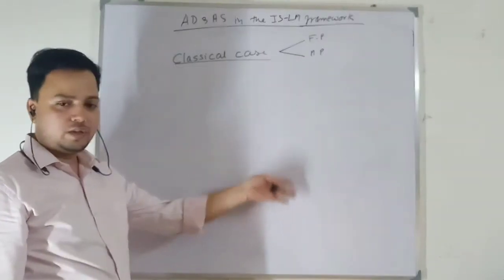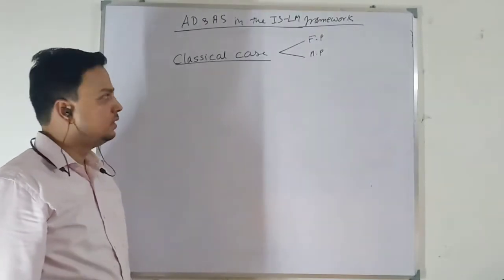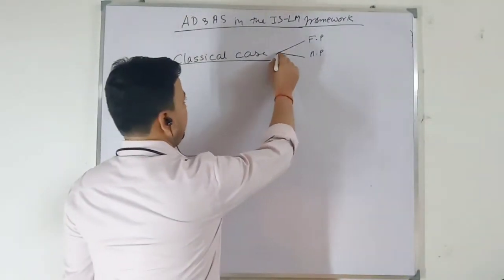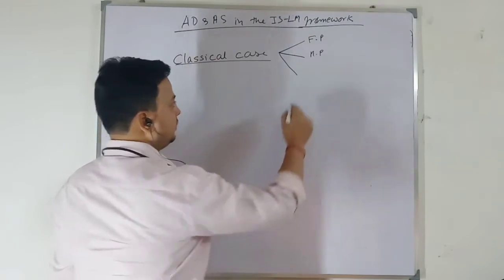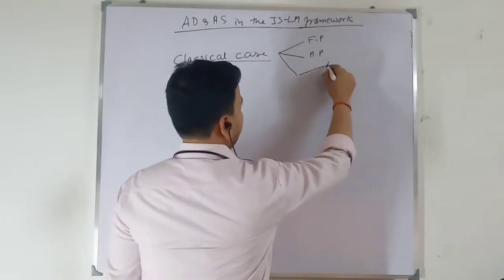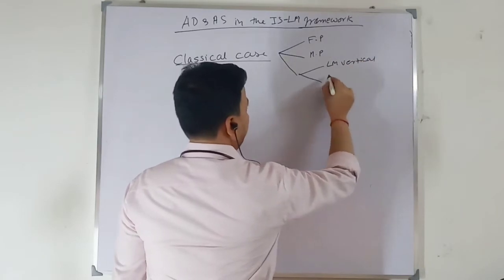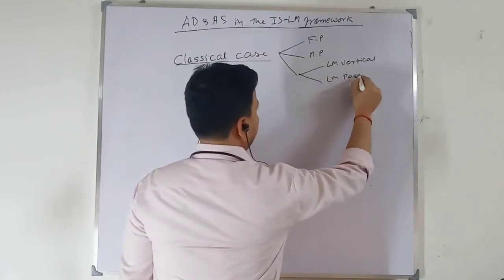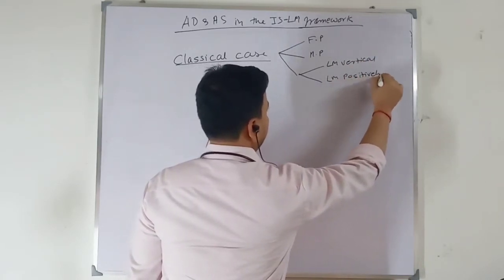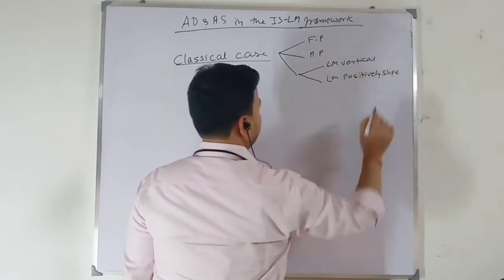And you know that the LM curve is vertical. Here we are going to look at two possibilities: one is when LM is vertical, and the other is when LM is positively sloped.